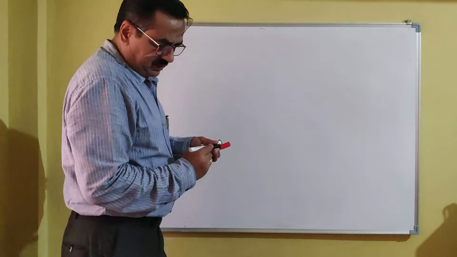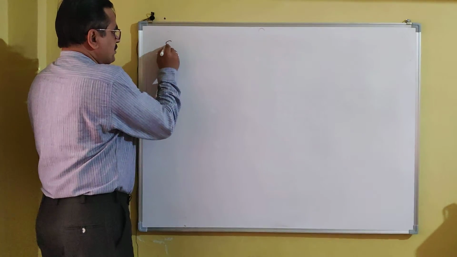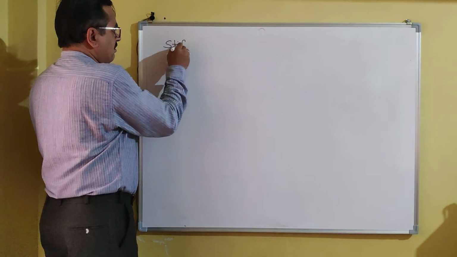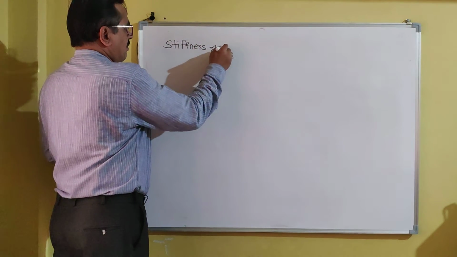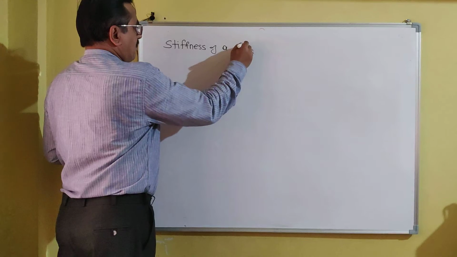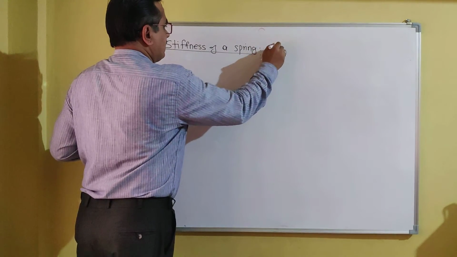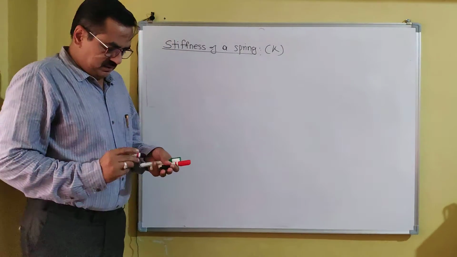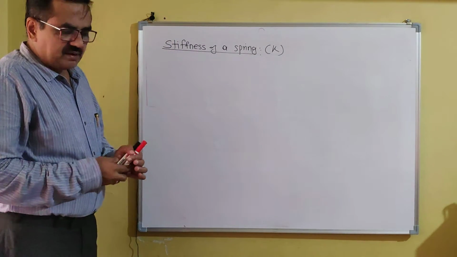Before that, let us discuss the definition of stiffness of a spring. Stiffness of a spring is denoted by K.